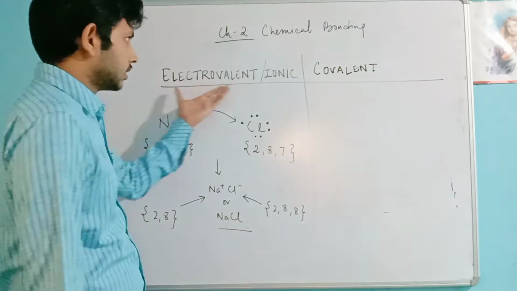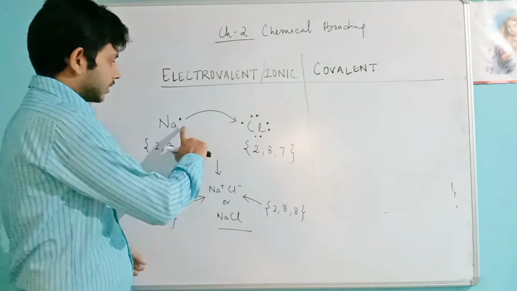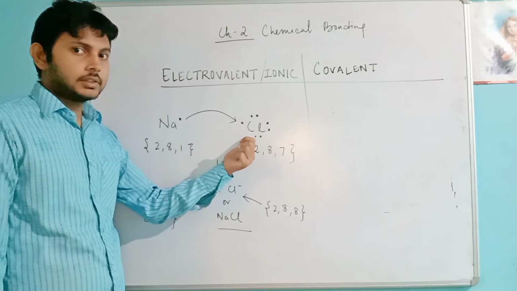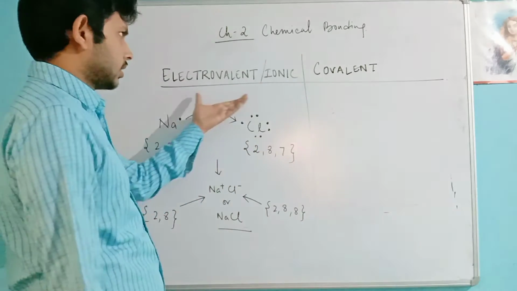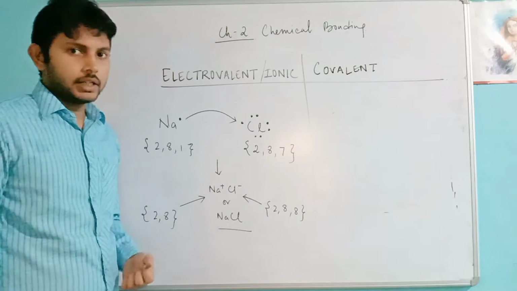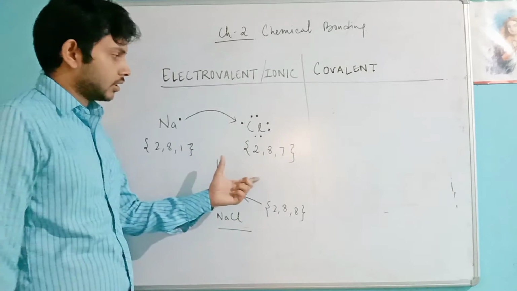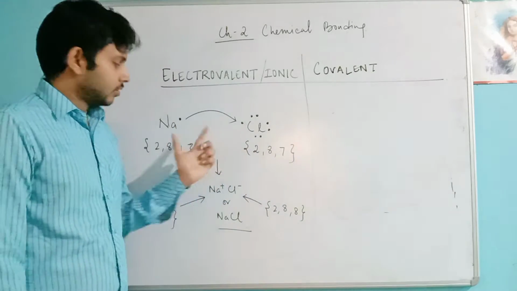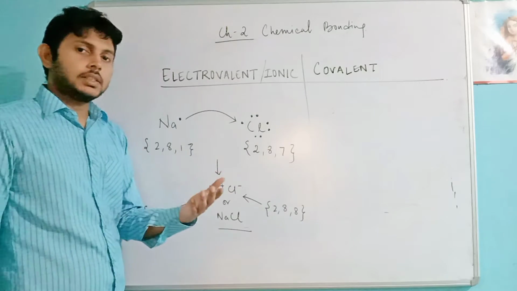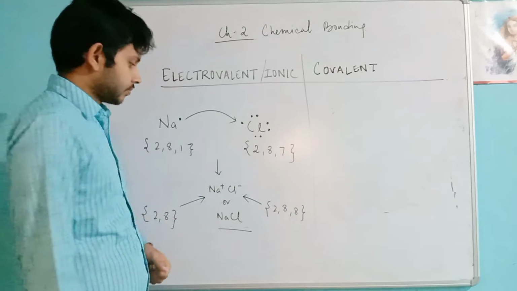So what is the definition? The compound formed by the transfer of electrons from an electropositive element to an electronegative element is called an electrovalent compound. The bond is called an electrovalent bond, and the number of electrons transferred from one atom to another, either gained or lost, is called electrovalency. All these definitions you should tick mark in the book. It will be very helpful.